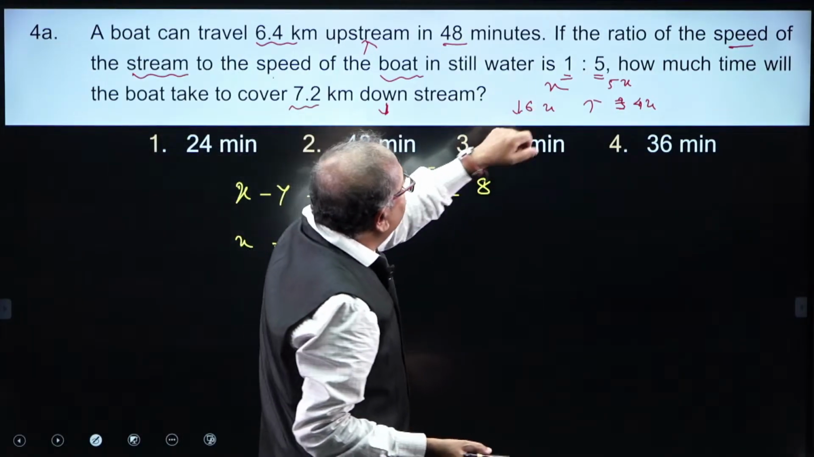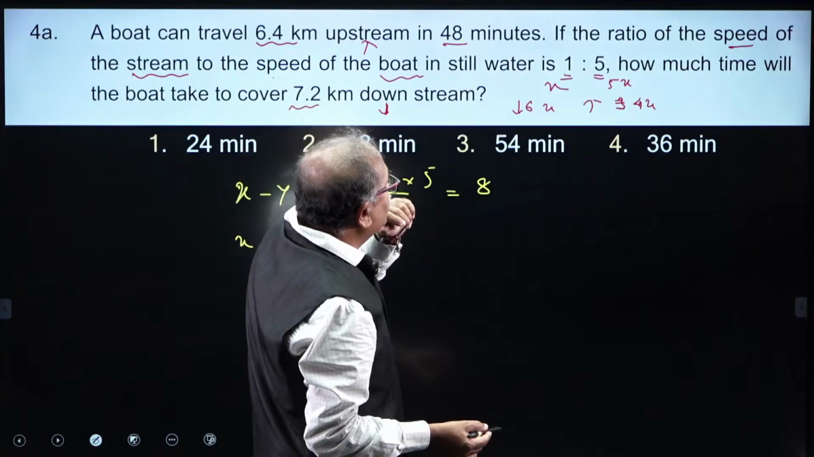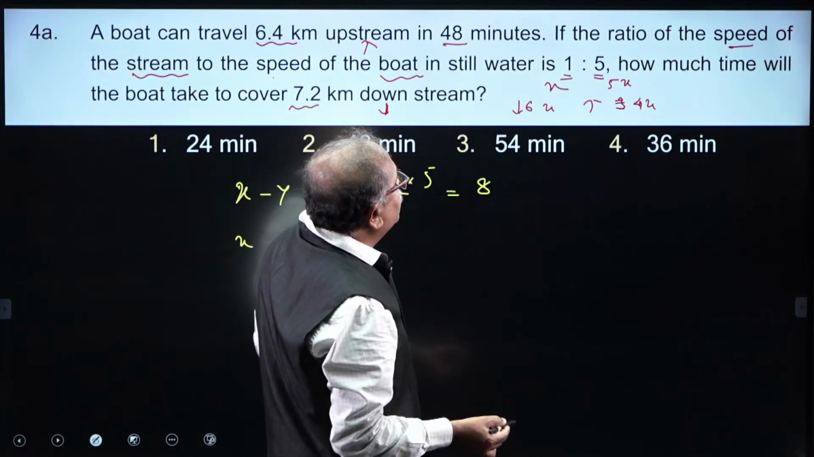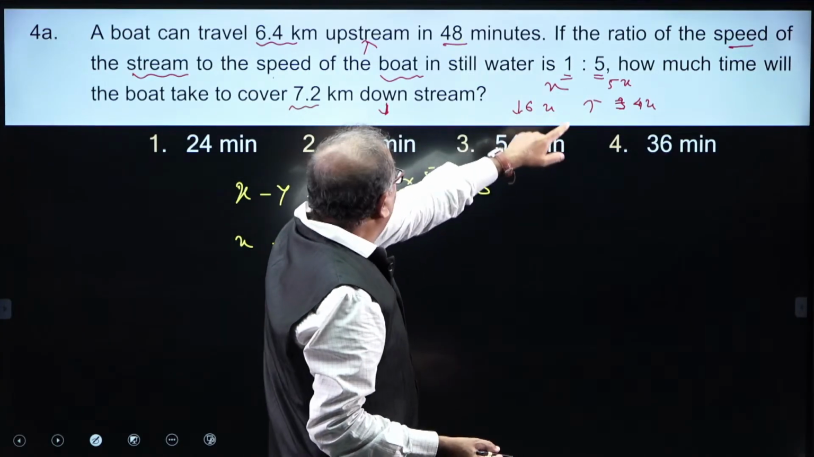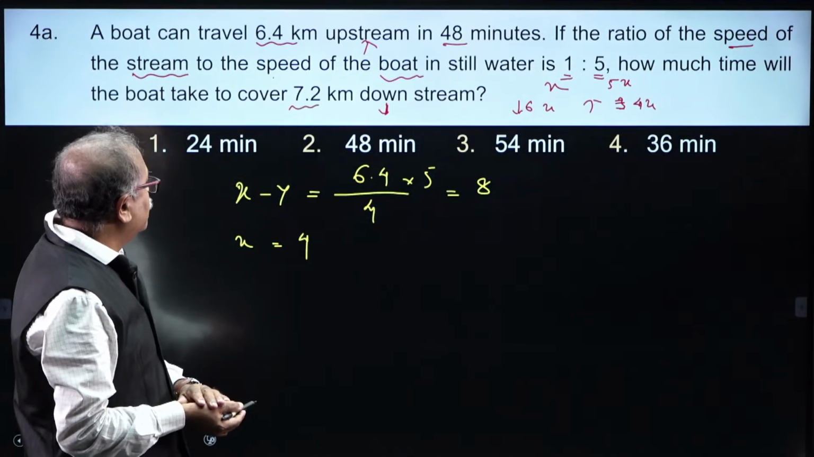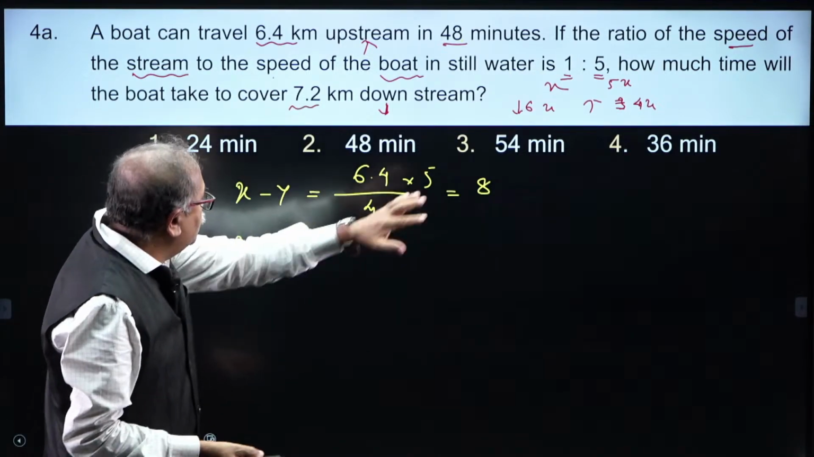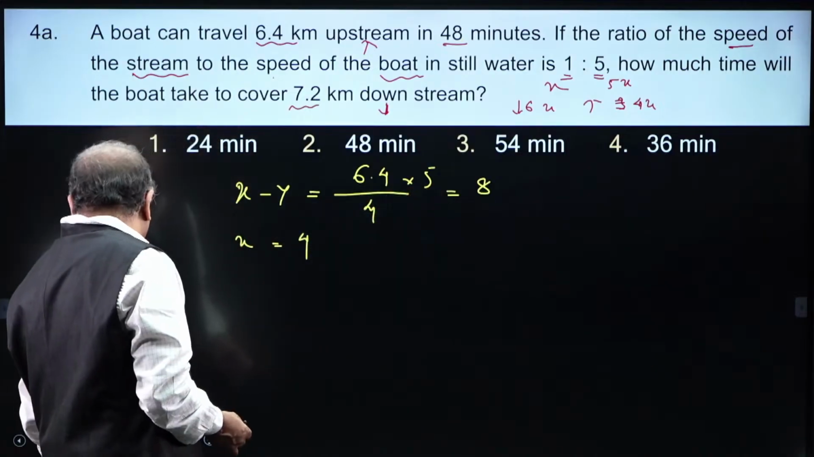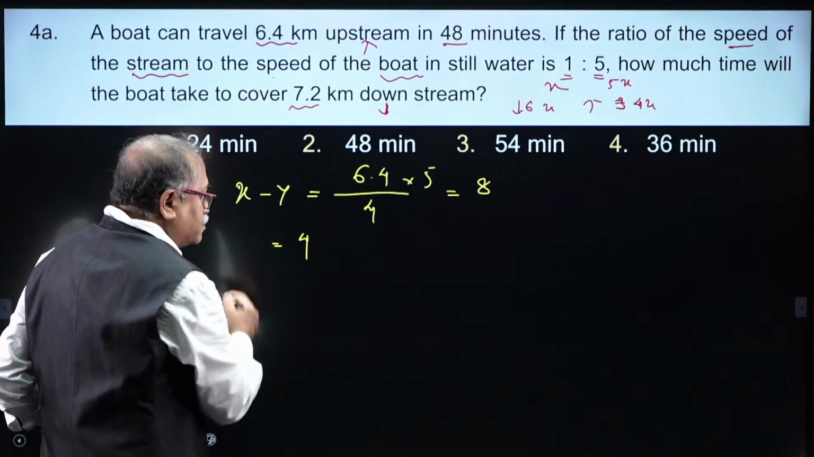So x is equal to 4. Am I right over here? Okay, 4x is equal to 8, then this x is equal to 4. Done.